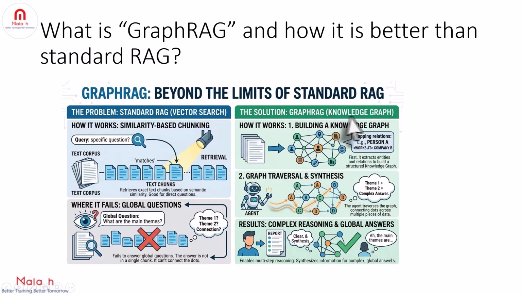And with the graph RAG approach, first it builds a knowledge graph of entities and their relationships. For example, mapping how person A is connected to company B. Also, when answering, the agent can traverse the graph, connecting dots across multiple pieces of data. So it enables complex answers that synthesize information from different parts of the data set. Okay.